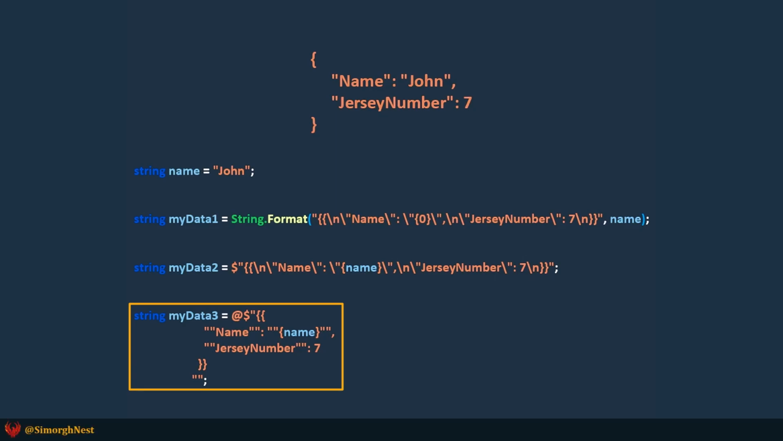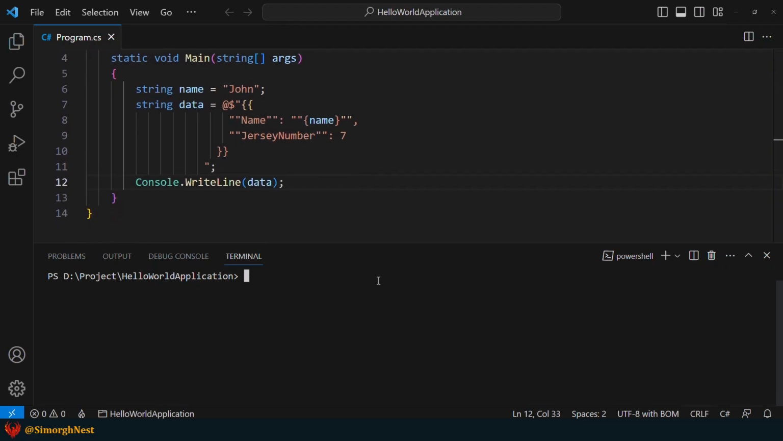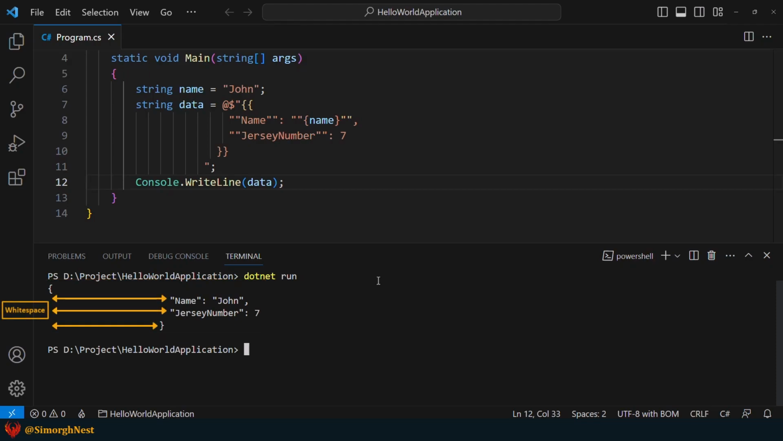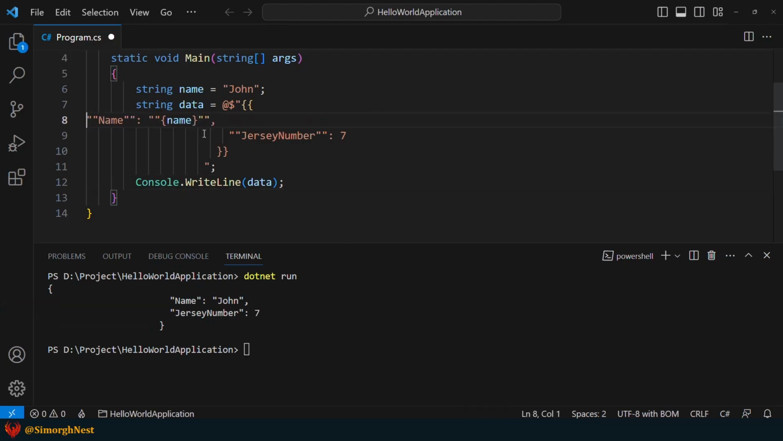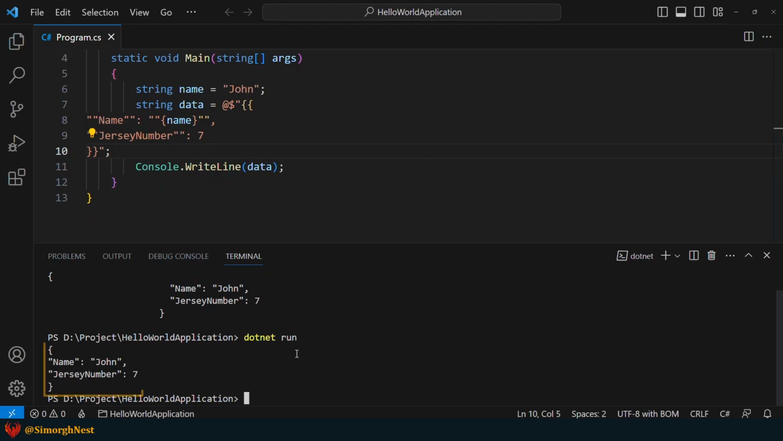Now let's take a look at what happens when we display this data in the terminal. Okay, let's run the application. As you can see, it's messy. In order to avoid including any white space, we have to leave all the lines inside the verbatim string aligned to the left. Now, let's run the application again and see the result. As you can see, compared to the previous result, this is better.